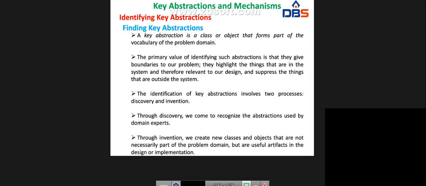So likewise, we have to use different types of key abstractions. The main abstractions are classes and objects, identified through discovery from the domain experts and through invention.